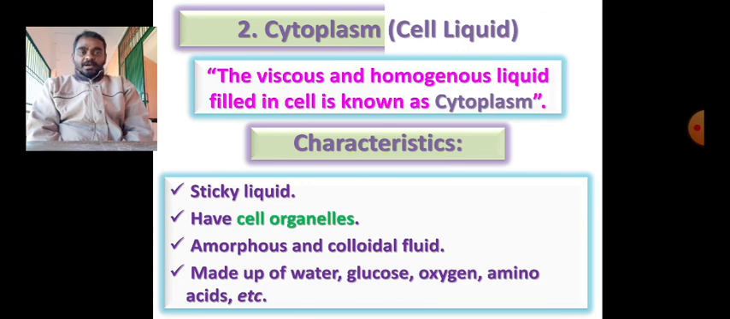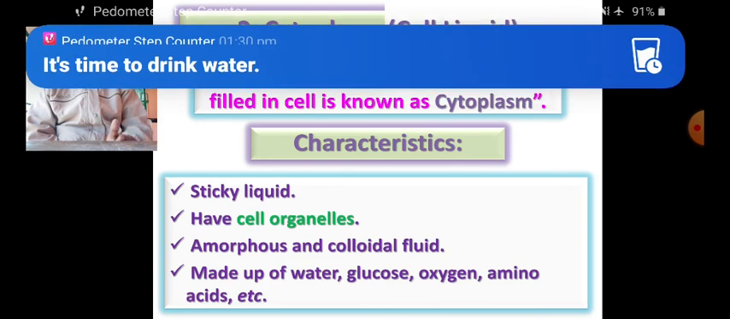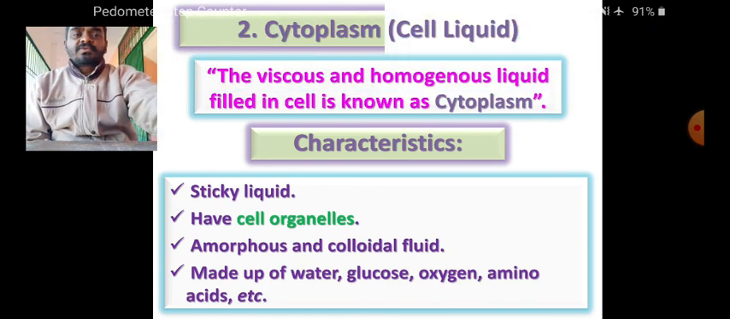Now, second component, which is called cytoplasm. Cytoplasm is a technical term. Its common understandable term is cell liquid. The liquid which is filled within the cell is called cytoplasm. So how is it defined? The viscous and homogeneous liquid filled in cell is known as cytoplasm. Viscous means sticky in nature. For example, when we get injured, when you touch your blood and crush it between two fingers, you will find some sort of stickiness there, right? So similar to that, here is also stickiness.